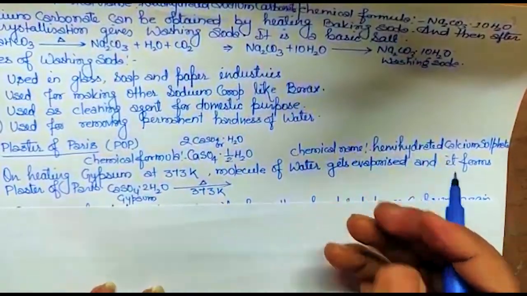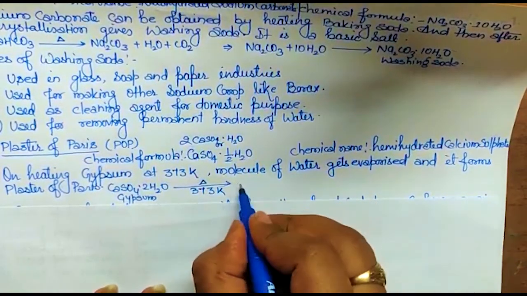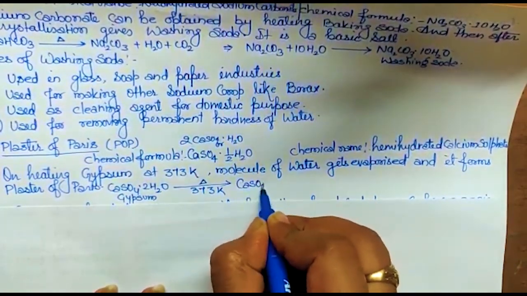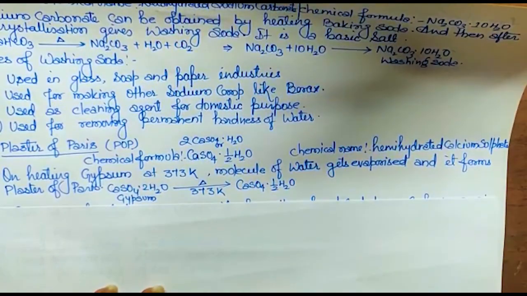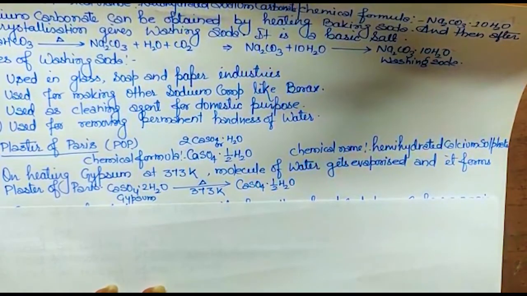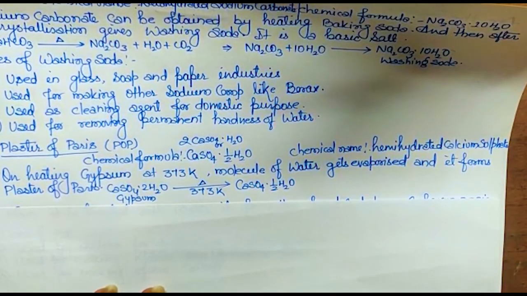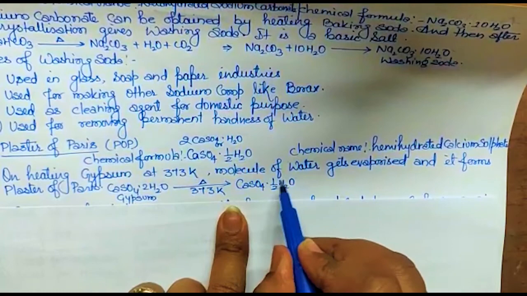The water molecules will evaporate, and this will form CaSO4 dot half H2O. We stop heating once it forms, otherwise all the water molecules will evaporate out. Then it will be simply calcium sulfate and won't be considered POP. Okay? So CaSO4 dot half H2O.